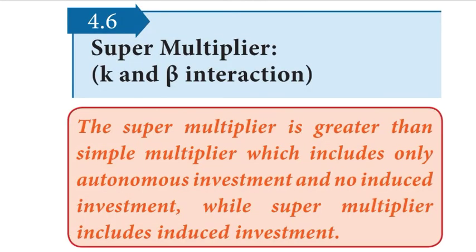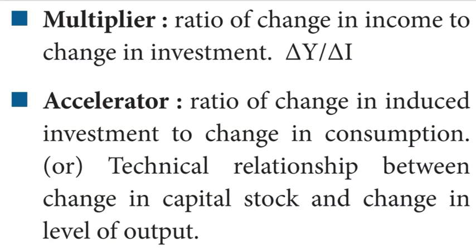Question number 14. State the concept of super multiplier. The super multiplier is greater than the simple multiplier, which includes only autonomous investment and no induced investment, while the super multiplier includes induced investment. In other words, it is the combined effect of the interaction of multiplier and accelerator. Question number 15. Define accelerator. Accelerator is the ratio of change in induced investment to change in consumption, or a technical relationship between change in capital stock and change in level of output.